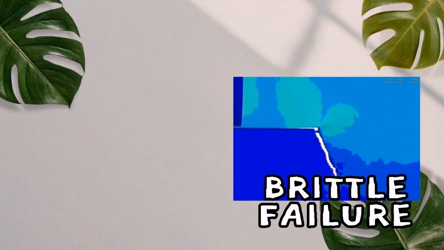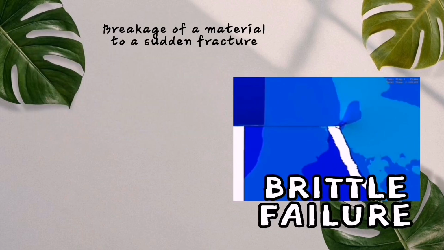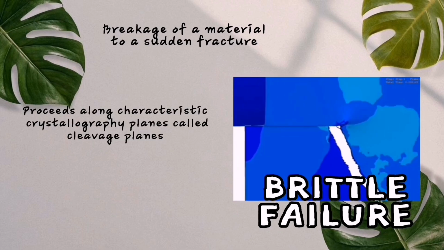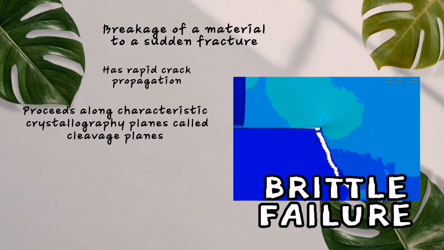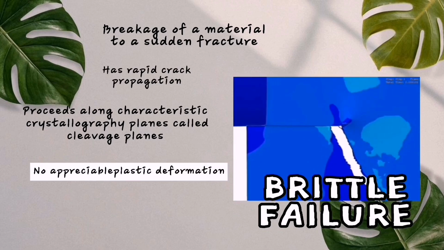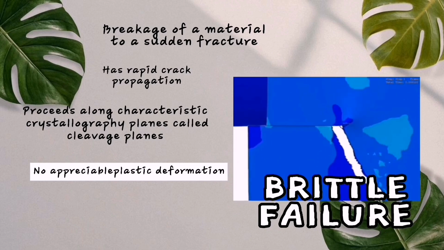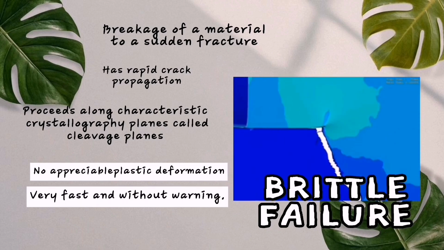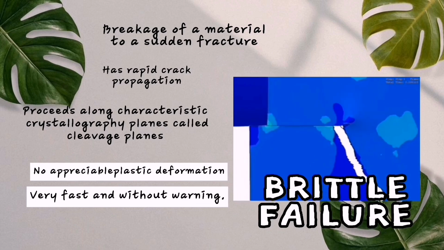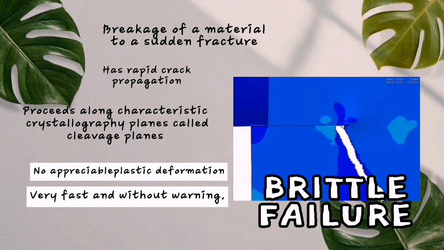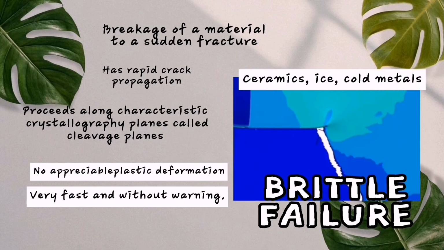Meanwhile, brittle failure refers to breakage of material due to a sudden fracture. It usually proceeds along characteristic crystallographic planes called cleavage planes and has rapid crack propagation. It has no appreciable plastic deformation, so it will break at the end of the elastic limit. The crack propagation is very fast and it breaks without any warning. This failure usually occurs in ceramics, ice or cold metals.